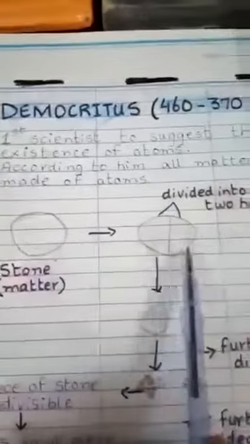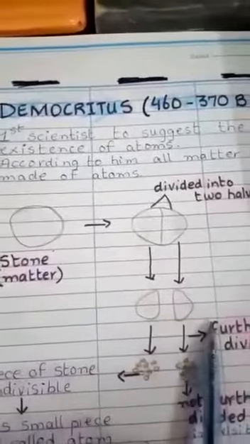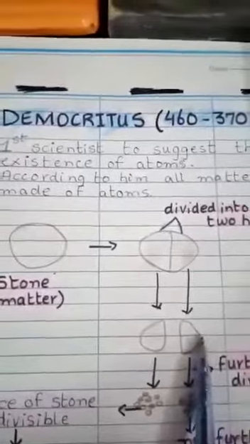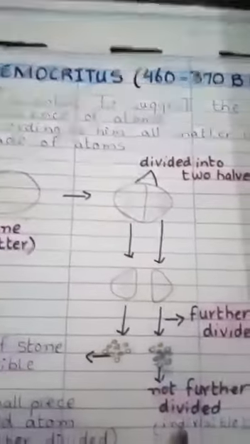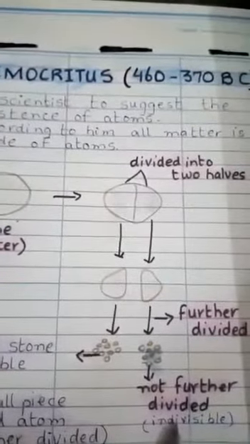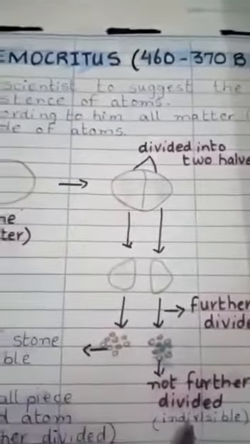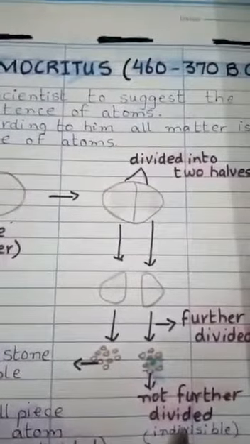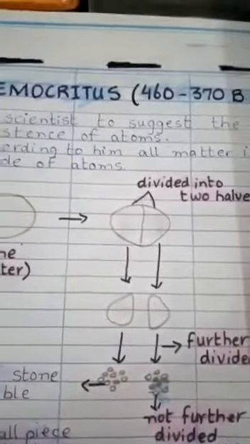So, according to this theory, matter can be ultimately broken down into tiny particles that cannot be further divided, and these particles were named atoms by Democritus.